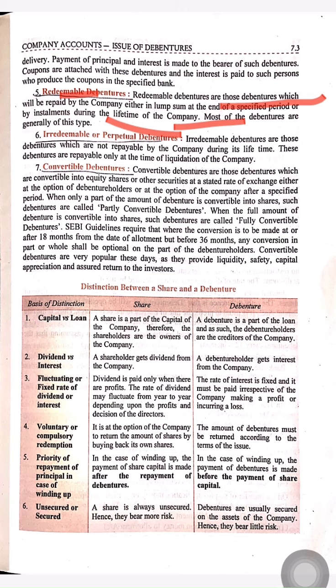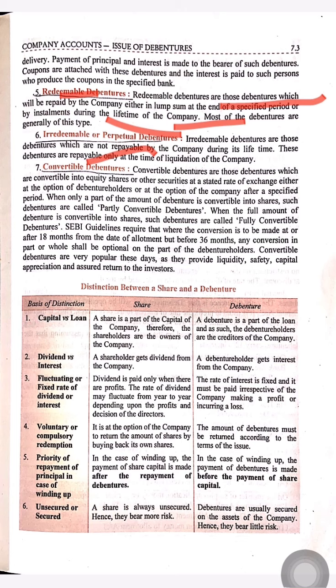Their amount will be repaid to the debenture holder in a specified time, and this specified time is clearly mentioned in the debenture bond or debenture certificate.